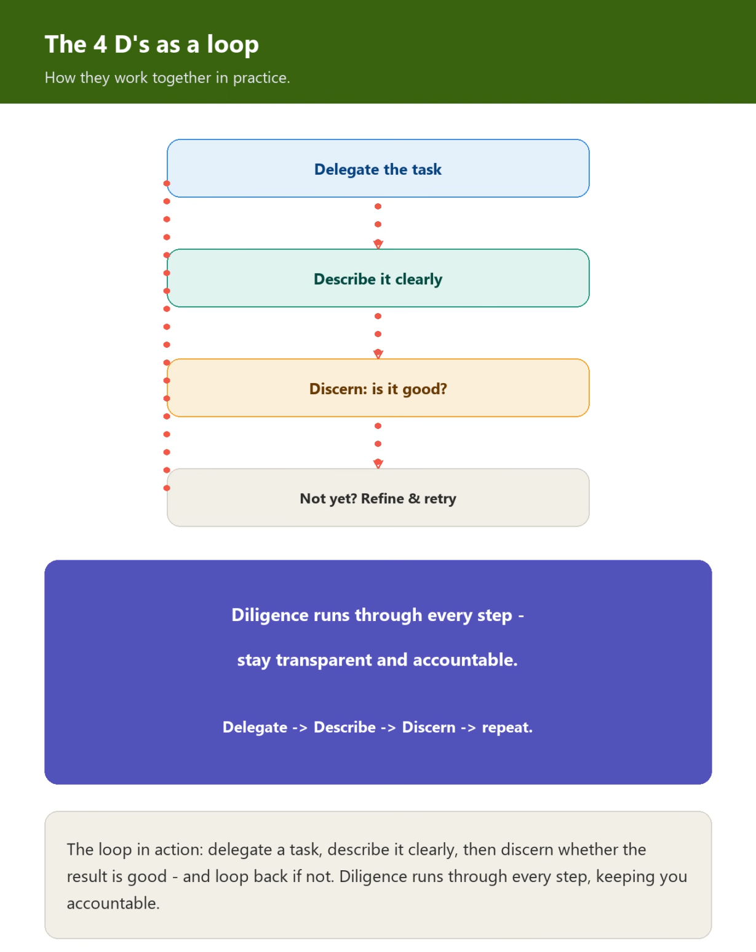Here is the loop in action. You delegate a task, describe it clearly, then discern whether the result is good, and loop back if it is not. Diligence runs through every step, keeping you accountable.